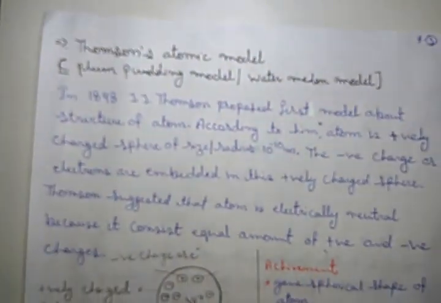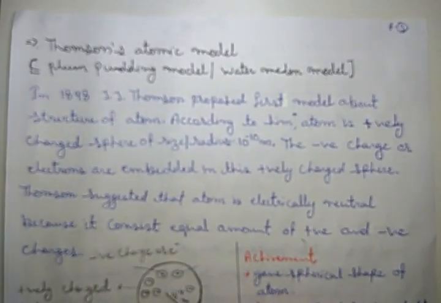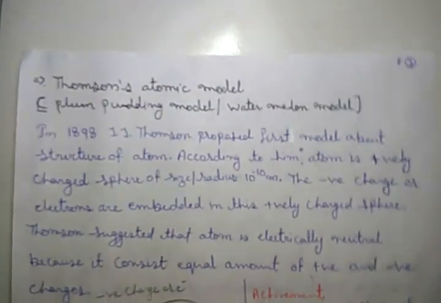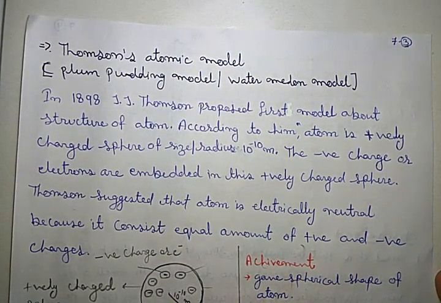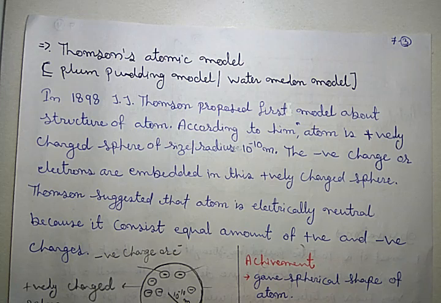Okay, now let me move to the next topic, that is atomic models. At that time, the discovery of electron, proton, neutron, etc. was done. That means now the scientists had knowledge of subatomic particles.